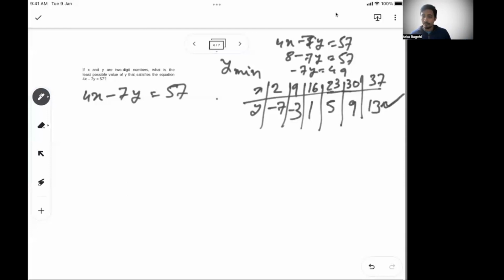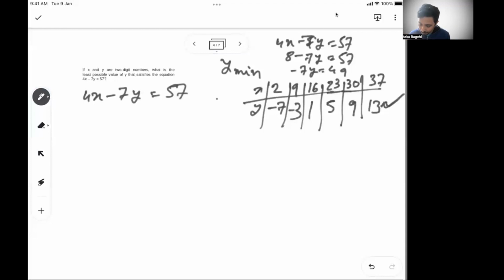So this is one way of solving, but you may need to spend some time to figure out the first value of 2 and minus 7. And from there, you can pivot on x should increase by the coefficient of y, and y should increase by the coefficient of x. Since this is a difference, both of them should move in the same direction. And then in this way, do it till you find the first two-digit value of y, that is the least possible.